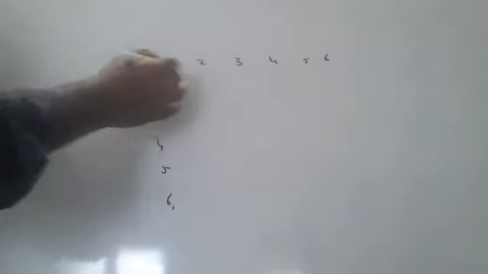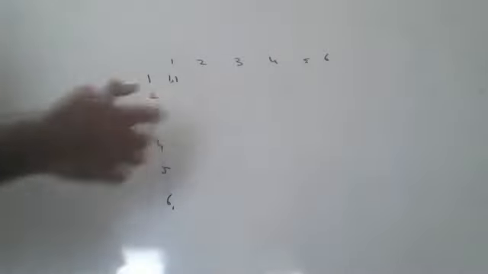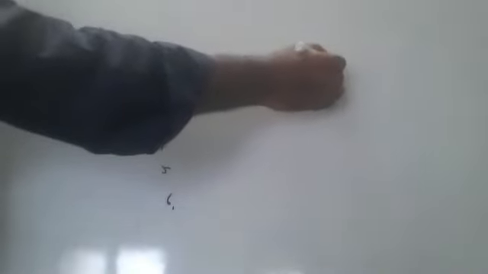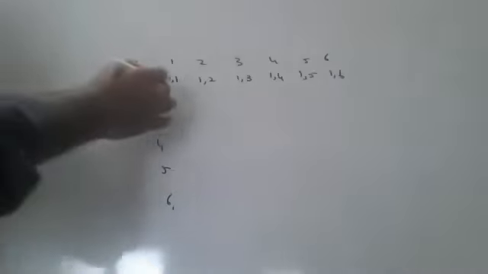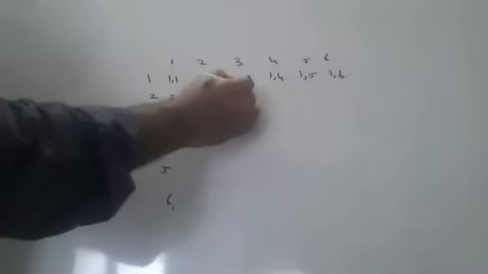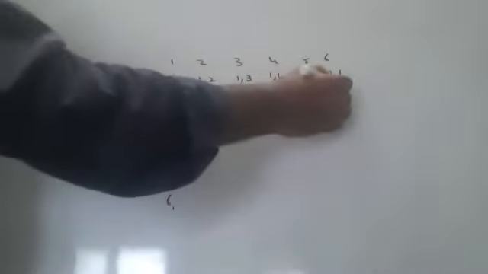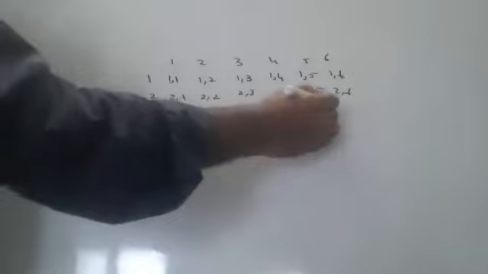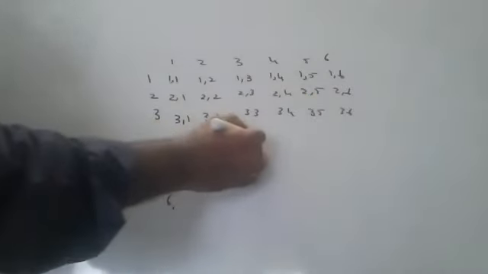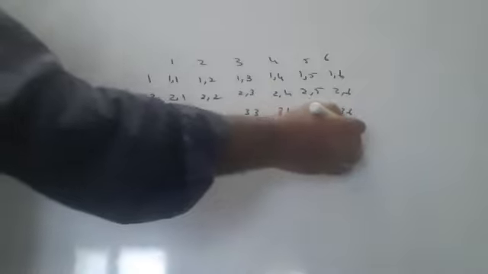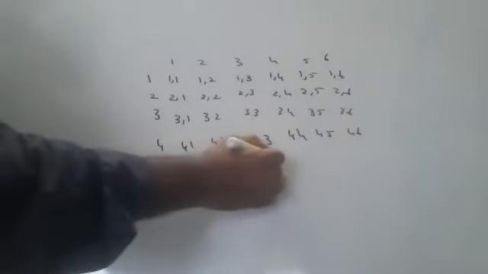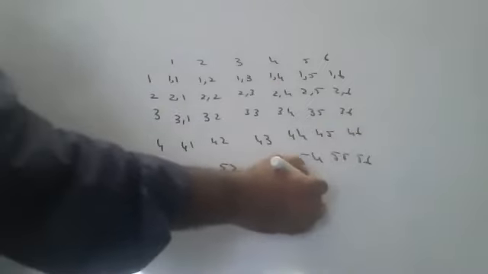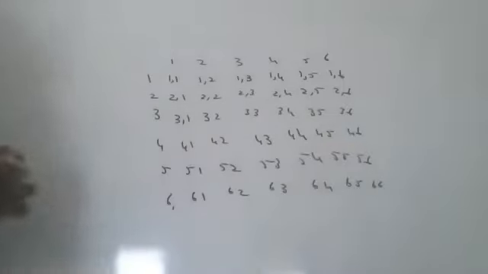It can be 1 1 on the 2 dice. It can be 1 2, 1 3, 1 4, 1 5, 1 6. Or it can be 2 1, 2 2, 2 3, 2 4, 2 5, 2 6, 3 1, 3 2, 3 3, 3 4, 3 5, 3 6, 4 1, 4 2, 4 3, 4 4, 4 5, 4 6, 5 1, 5 2, 5 3, 5 4, 5 5, 5 6, 6 1, 6 2, 6 3, 6 4, 6 5, 6 6.